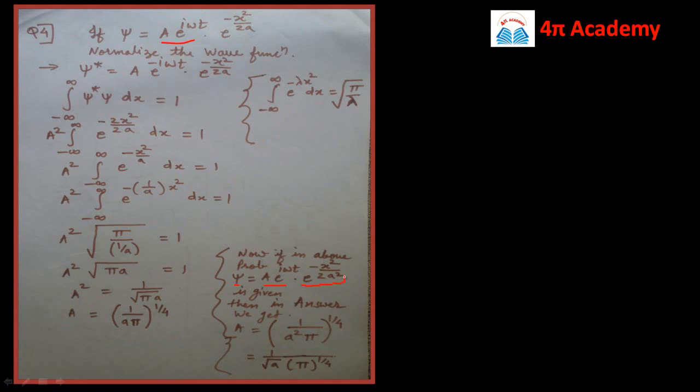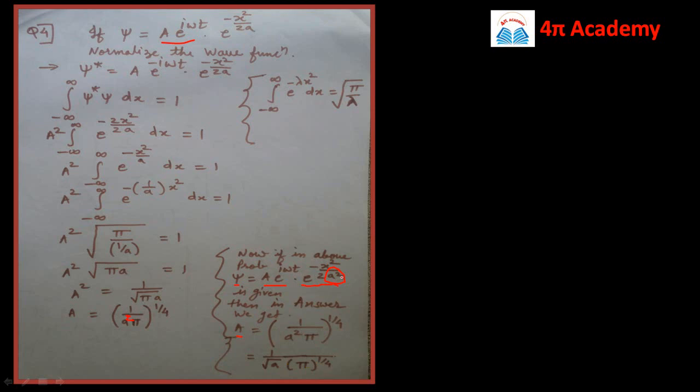So here if the term a square is involved, then obviously the rest of the process is same, only here the term which is a square will be there in the solution, and therefore our constant a, our answer a will be equal to 1 upon a square pi raised to 1 by 4, or it is equal to 1 upon square root of a into pi raised to power 1 by 4.